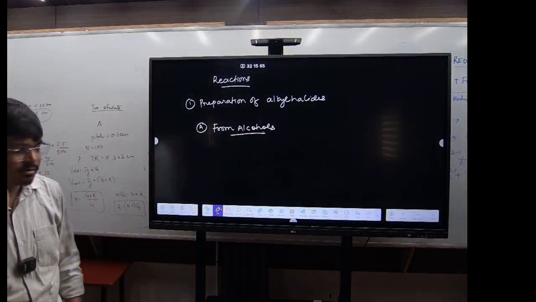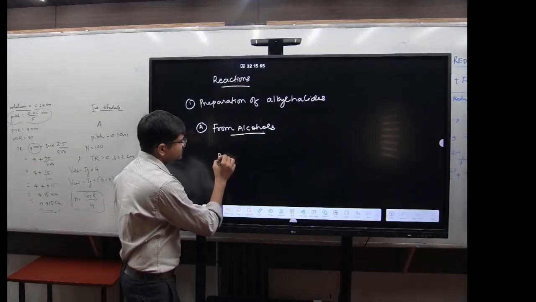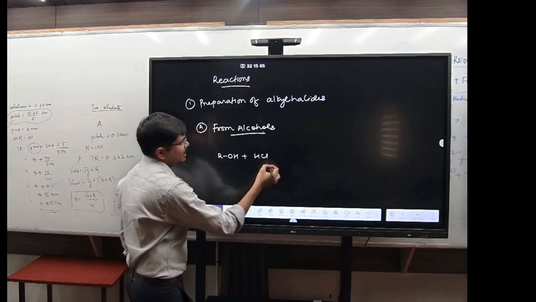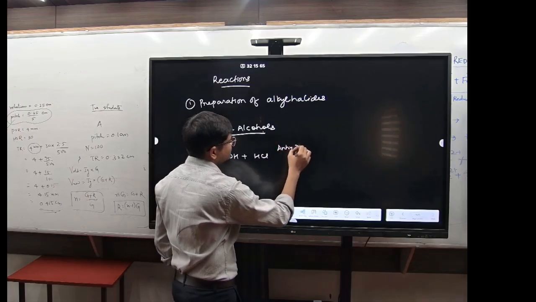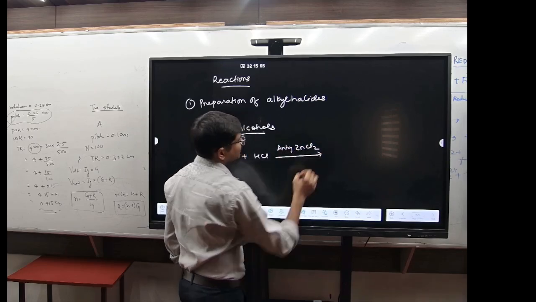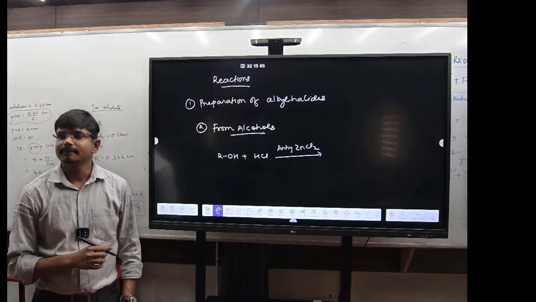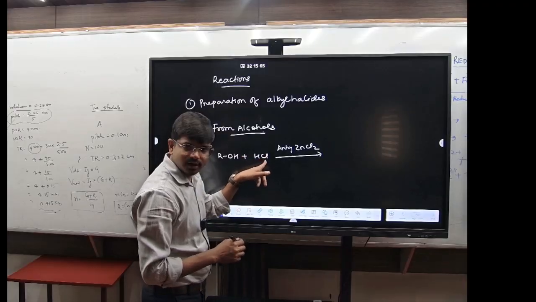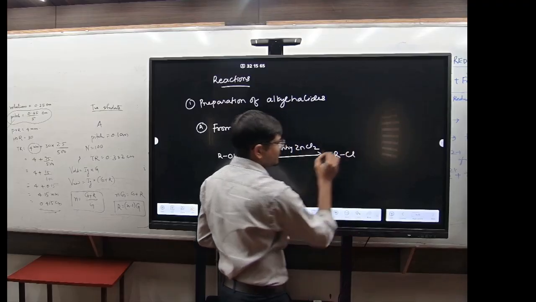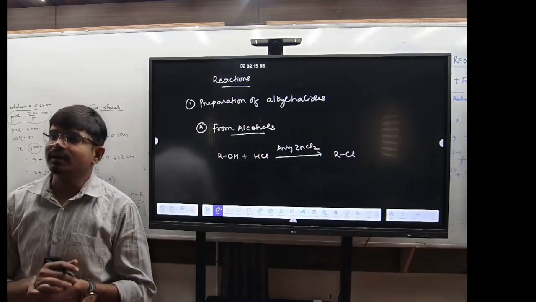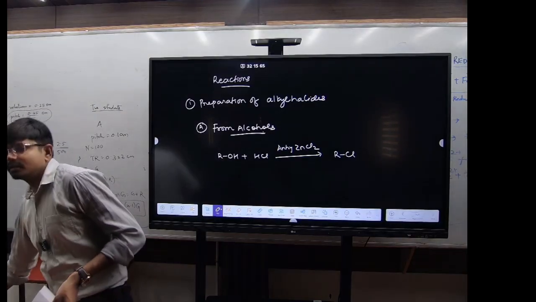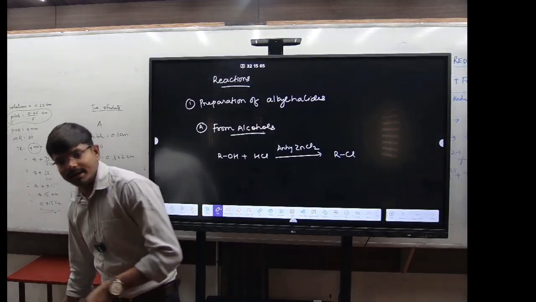So see here, if you have ROH, alcohol, and you are adding HCl in the presence of anhydrous ZnCl2, what will it give? This will give you RX. Suppose here with HCl, it will give RCl. What is the order of reactivity in this compound? It will be 3 degree greater than 2 degree greater than 1 degree. Clear?